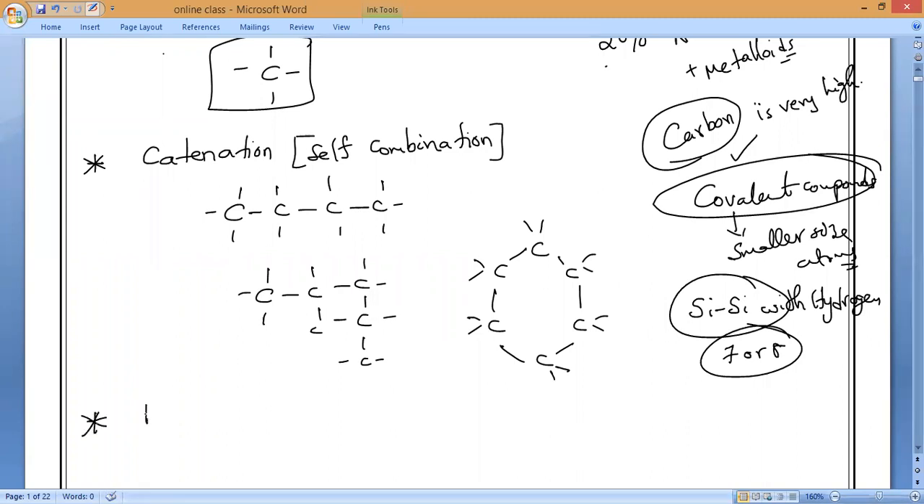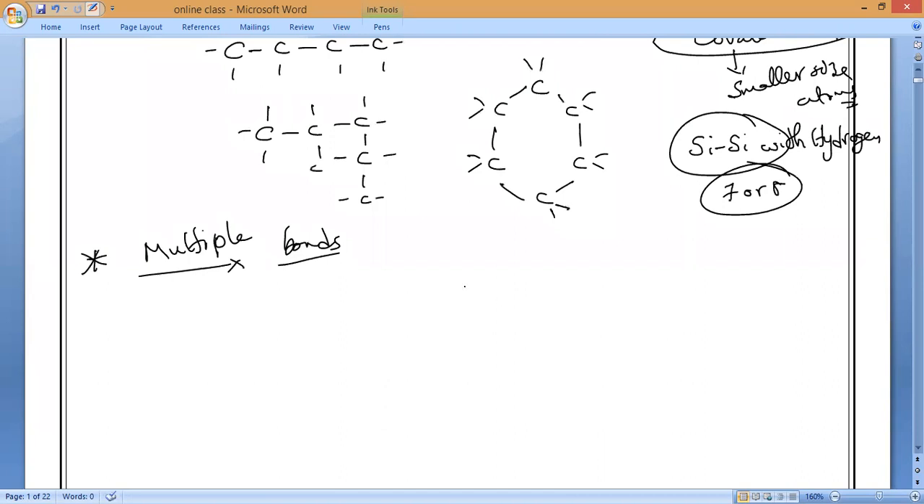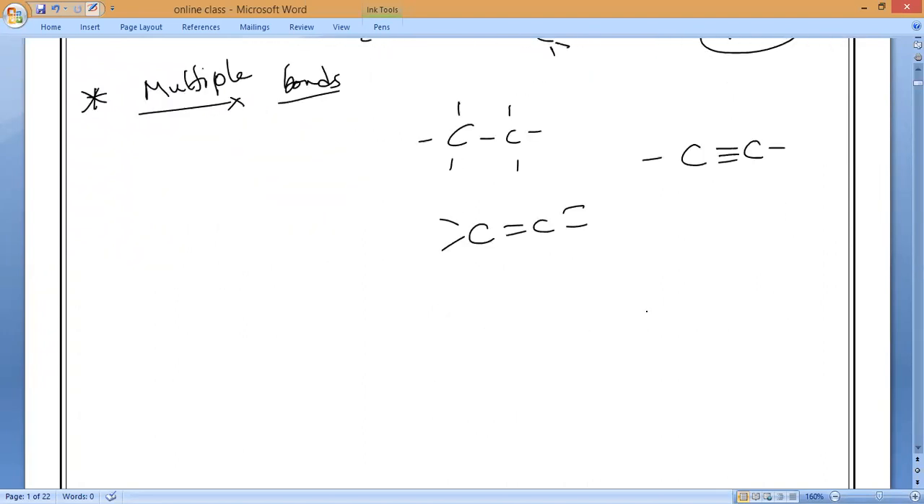Third property is multiple bonds. That is what we are going to study in our today's class. Multiple bonds, which we already studied on the metals and non-metals side. Carbon can form a single bond, carbon can form a double bond, carbon can form a triple bond. Is it yes, everybody? So this is the formation of multiple bonds among itself. It is a specialty of carbon.